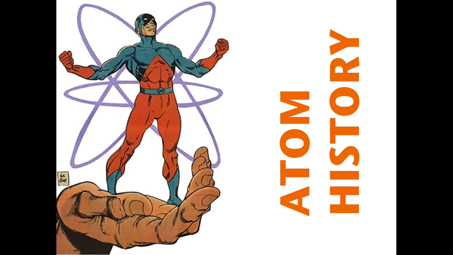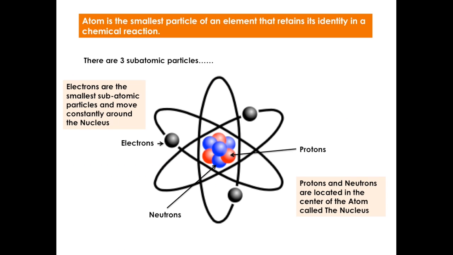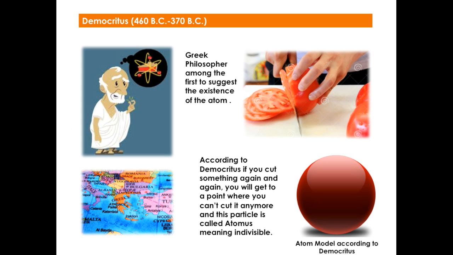Atom history. Atom is the smallest particle of an element that retains its identity in a chemical reaction. There are three subatomic particles: protons, neutrons, and electrons. Protons and neutrons are located in the center of the atom called the nucleus. Electrons are the smallest subatomic particles and move constantly around the nucleus.